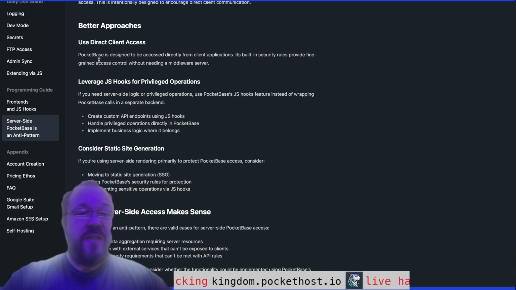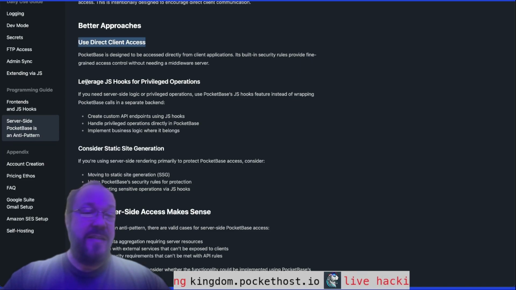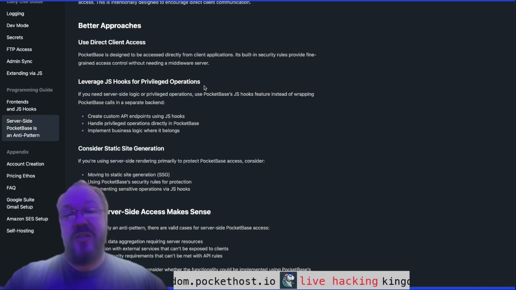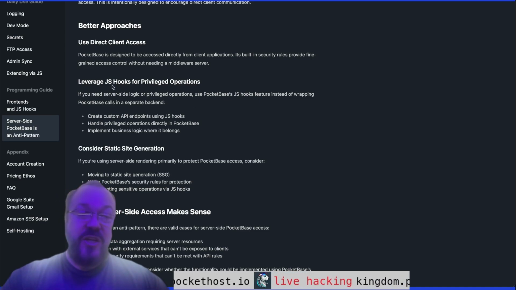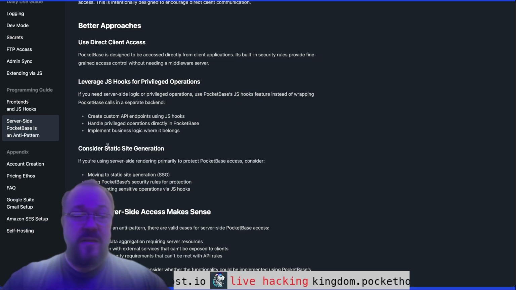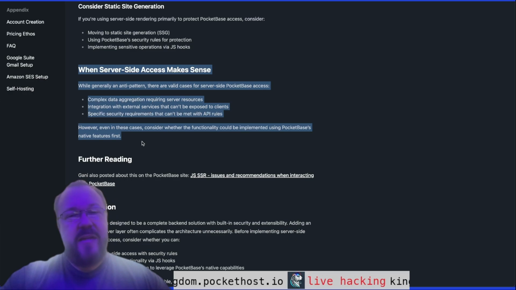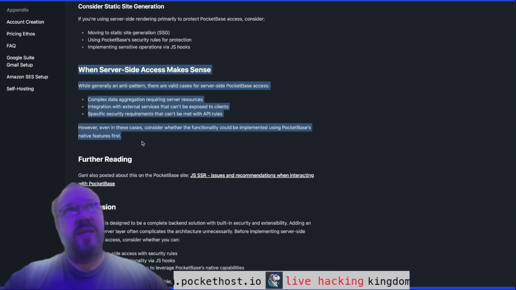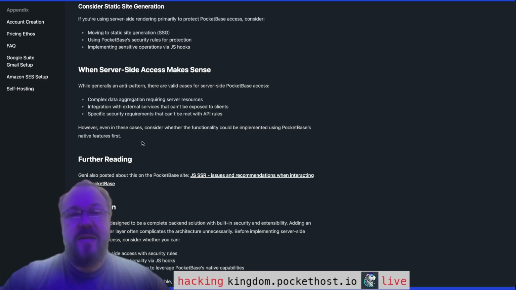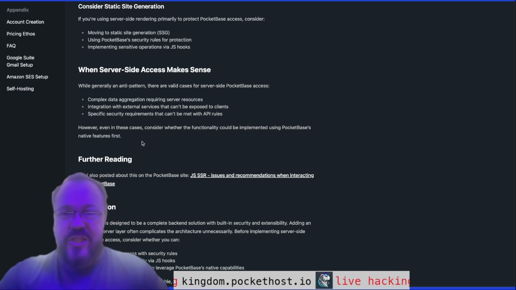So here's where I say what to do instead. Direct client access. Leverage JS hooks for privileged operations. You don't need to do privileged operations server-side. You can use JS hooks to write your server-side code just like we were showing in Kingdom. Static site generation. And finally, there are a few cases where you could make a reasonable case for calling PocketBase server side, but it's generally a bad smell that you should check out.